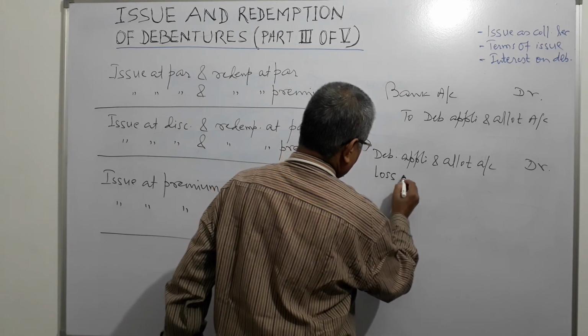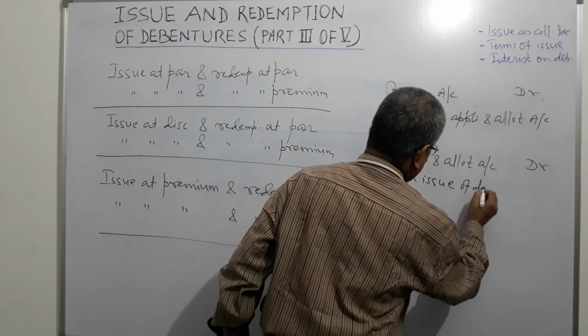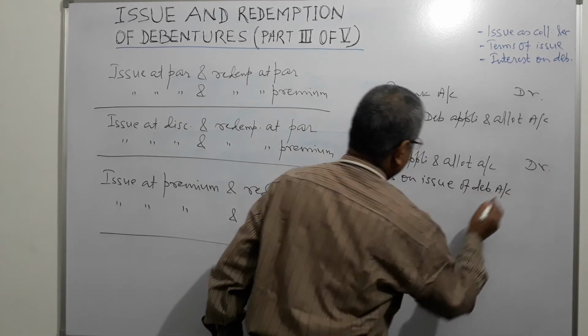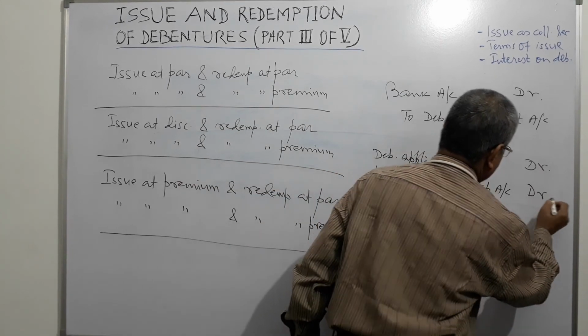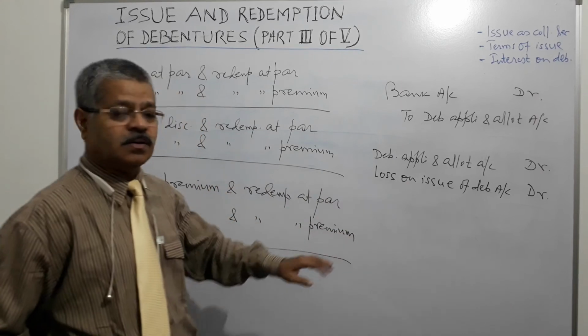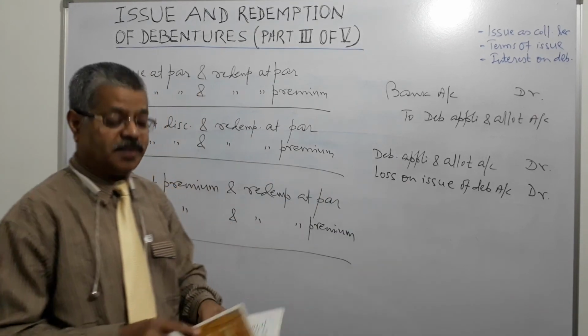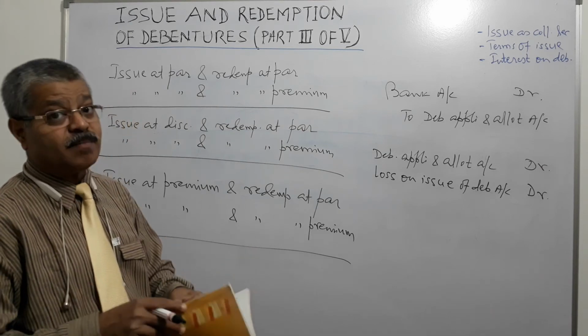Loss on issue of debentures account will come into picture. That will also be debited. By what amount will it be debited? It will be debited with premium on redemption.